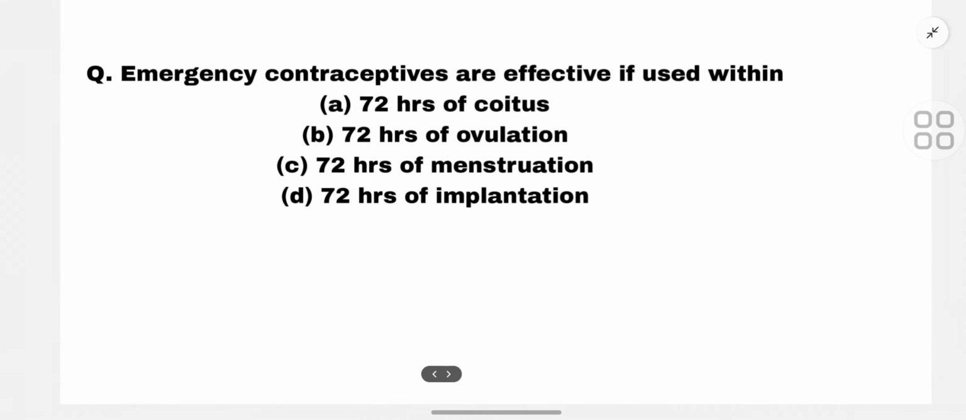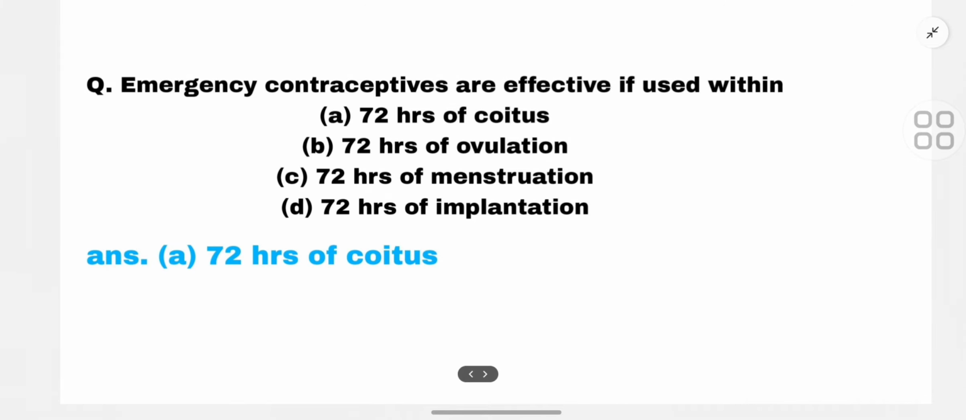The next question is, emergency contraceptives are effective if used within A. 72 hours of coitus, B. 72 hours of ovulation, C. 72 hours of menstruation, D. 72 hours of implantation. So the correct option is A, 72 hours of coitus.